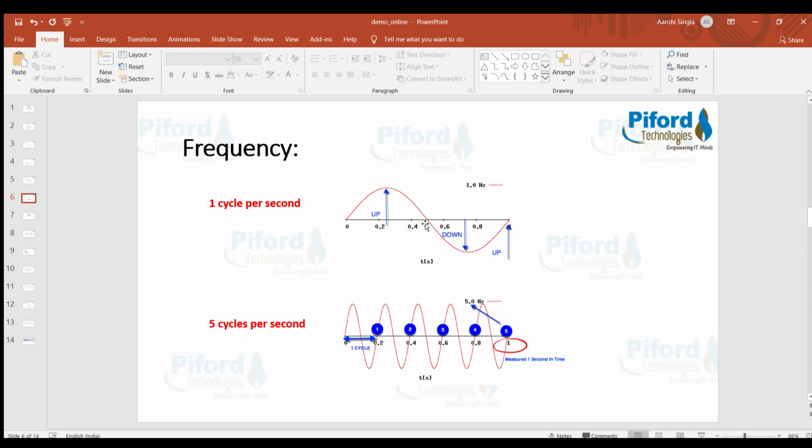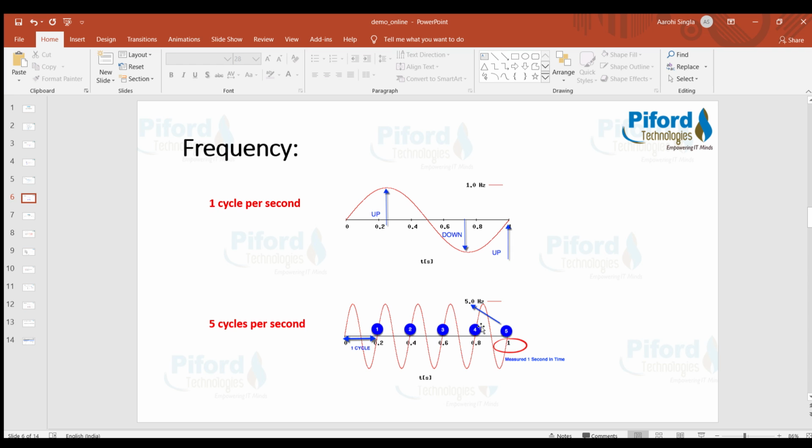If you see this first wave, we have only one cycle, right? This is one cycle. And over here, we have more cycles. How many cycles are there? One complete upward and one complete downward movement ending over here, and then this is the next cycle, and then this is the third cycle. In this way, we have five cycles.